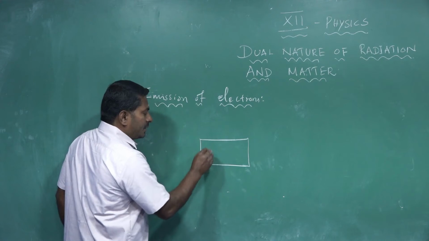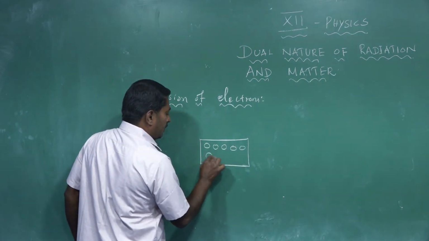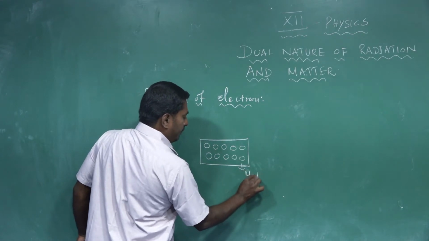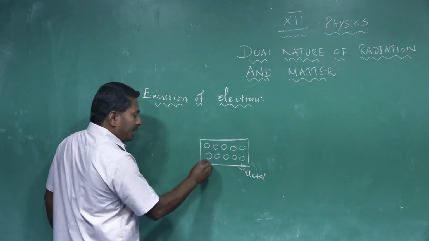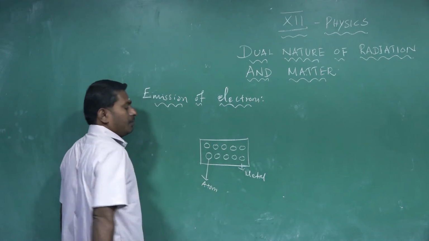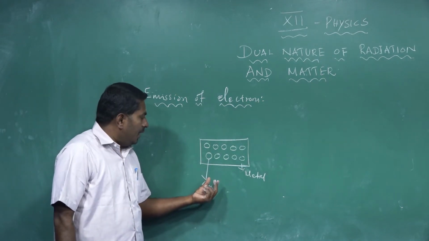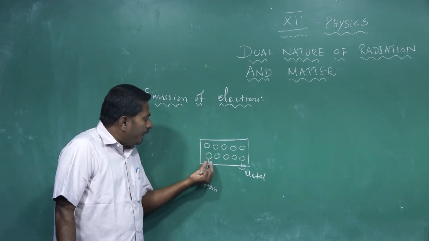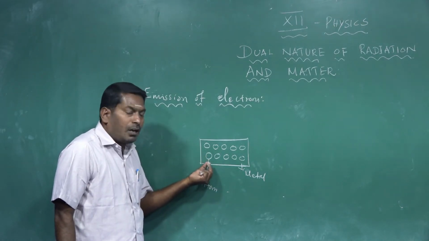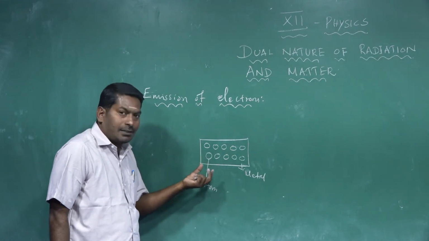This metal contains a large number of metallic atoms arranged in a regular manner. At ordinary temperature, each and every individual atom has enough energy to lose a few electrons. Why?